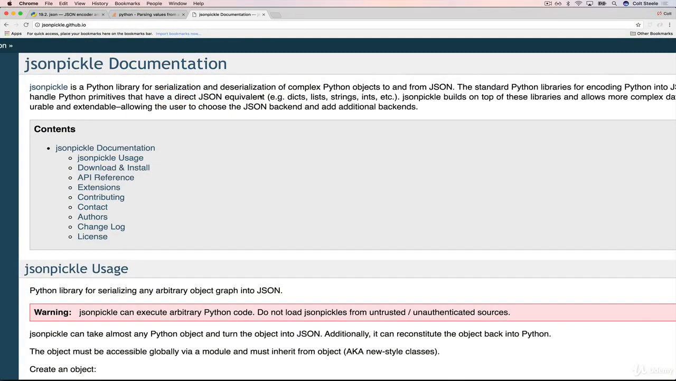Instead, I'll show you something called JSON Pickle. This is a module or a library that someone wrote. It's not a built-in module. A developer wrote this, and the idea is that it's basically like Pickle, except it works with JSON. So it serializes and deserializes complex Python objects to and from JSON.